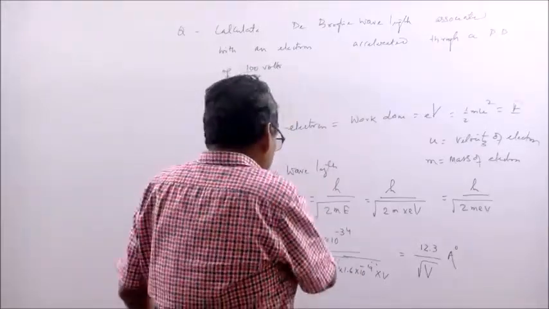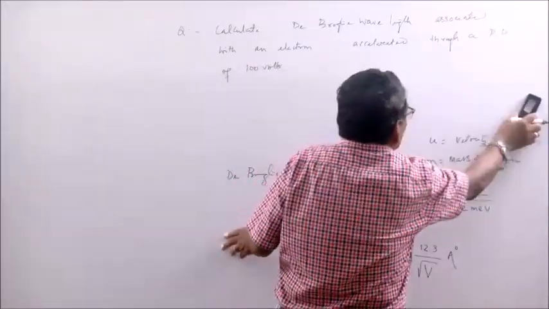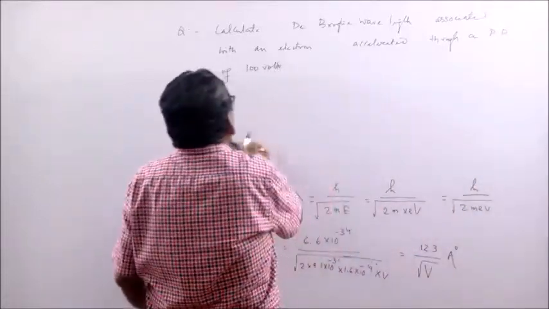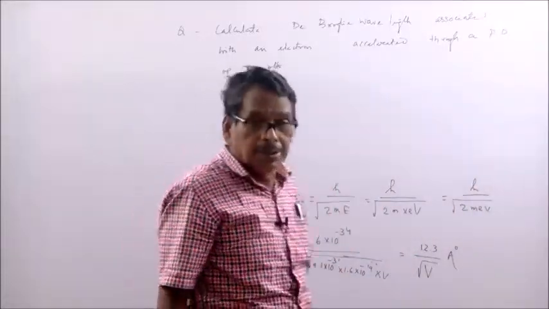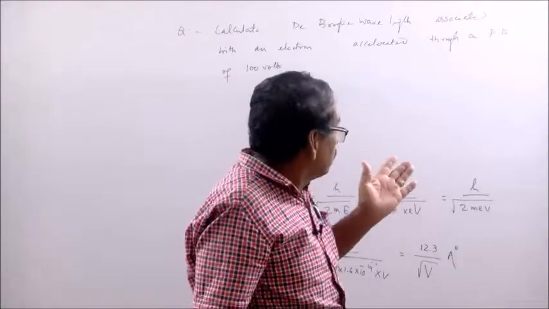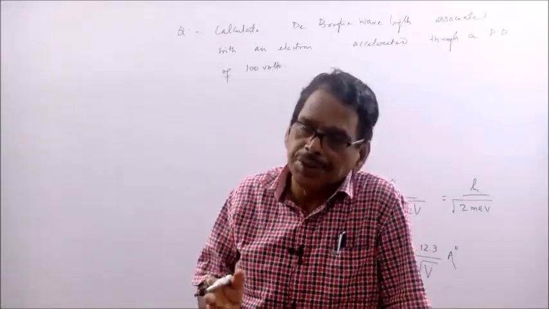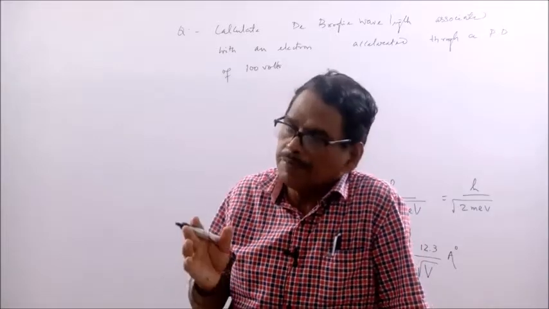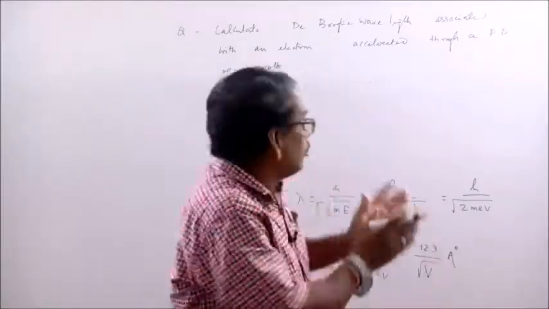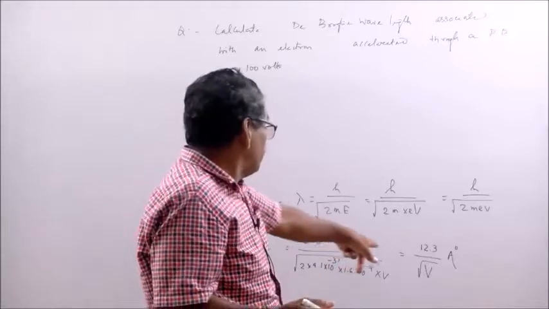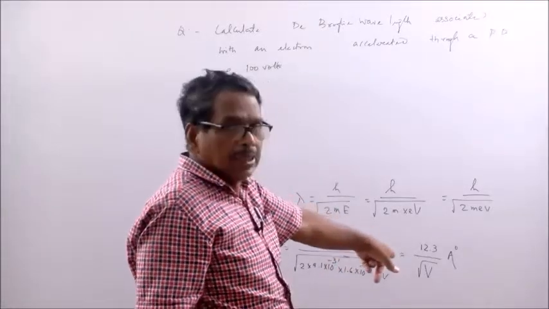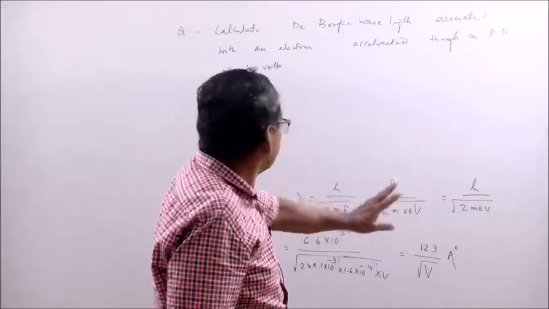A potential difference of 100 volts is applied to an electron, and you are asked to find the wavelength associated with the electron. From the very concept also you can find it: the work done is eV, which is half mu squared, the energy. From that also you can calculate. But if you remember the formula, you can directly put it here.